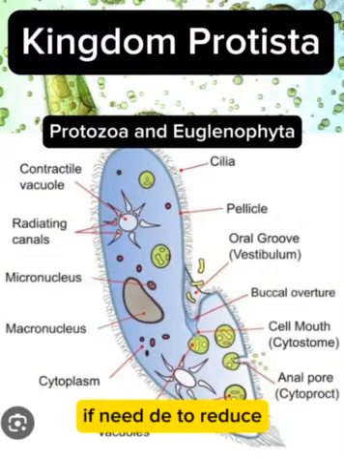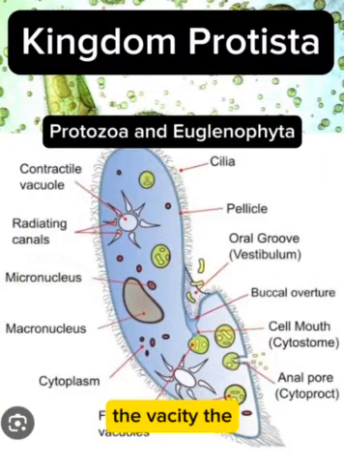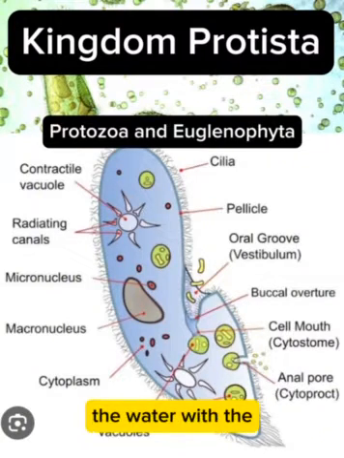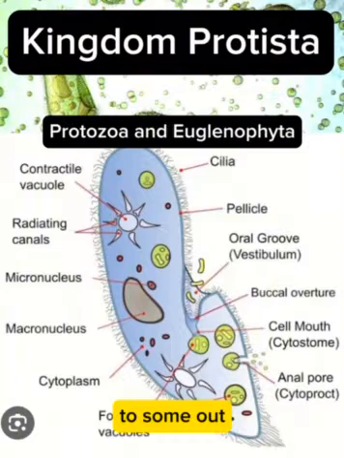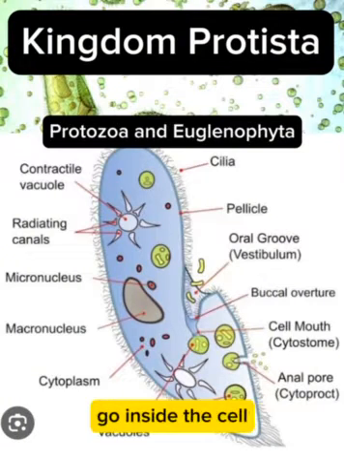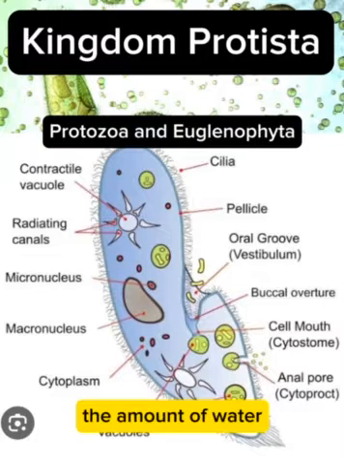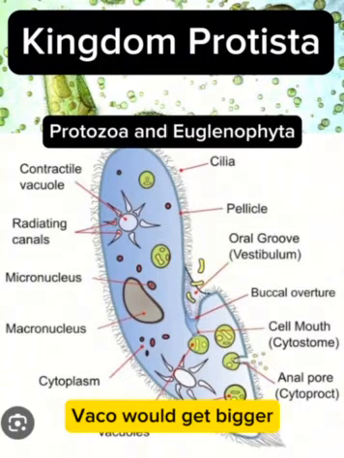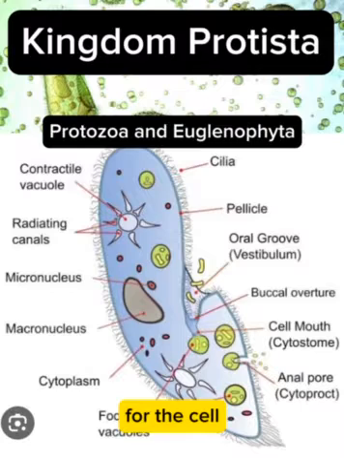If there is a need to reduce the amount of water, the contractile vacuole will pour out some of the water inside the vacuole, pushing it out so that less water is inside the cell. And if there is a need to increase the amount of water inside the cell, the vacuole will get bigger, retaining more water in the cell. So that is in the body of paramecium.